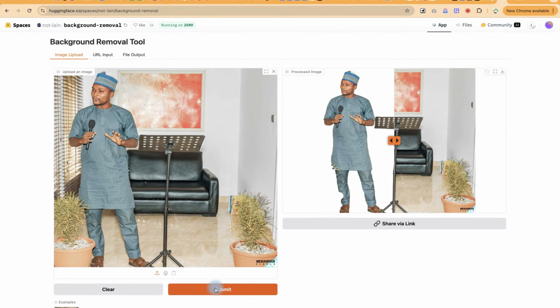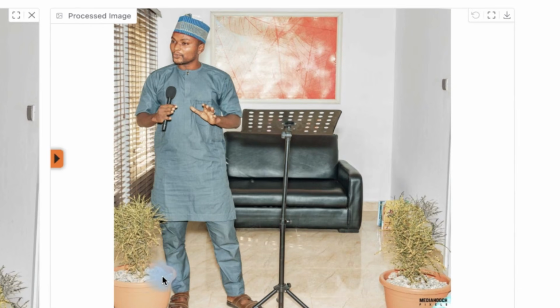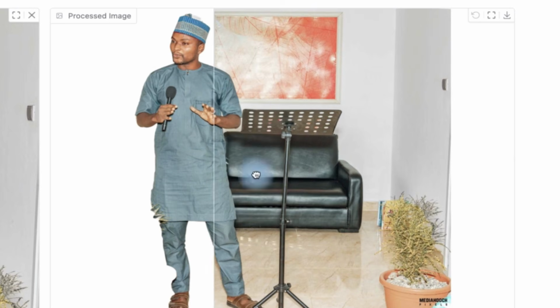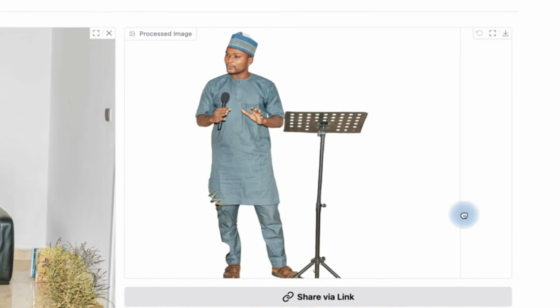And fantastically, you can see it has done wonders. You can see the before and the after. I think this little cut is from this flower that we have down here, but I think it does a fantastic job in removing the background. You can see it very nicely. It has removed it for me directly.